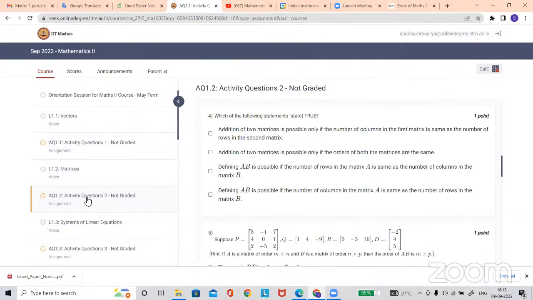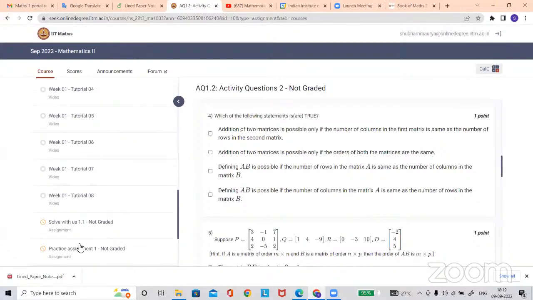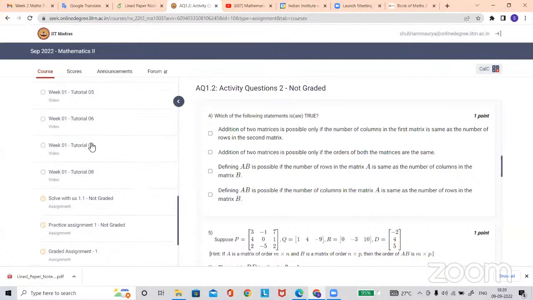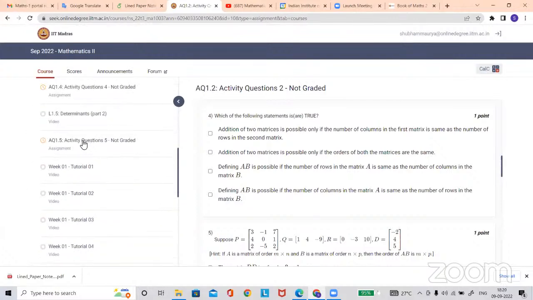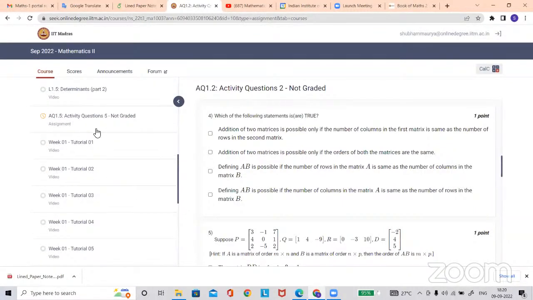And then after solving each activity, go to the practice questions. The practice assignment is very similar to the graded one. These tutorials are also there. So one thing is, after watching the lectures, go to the tutorials also.